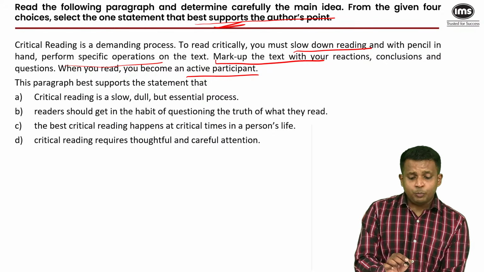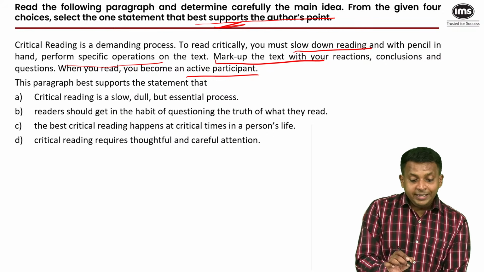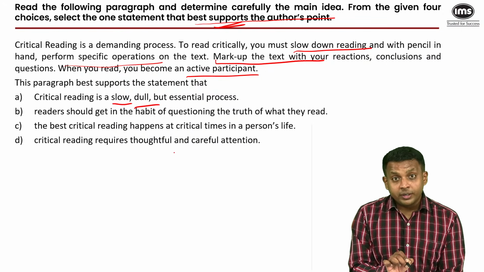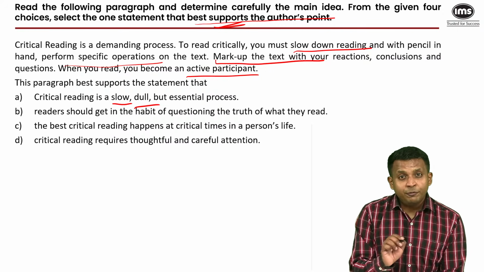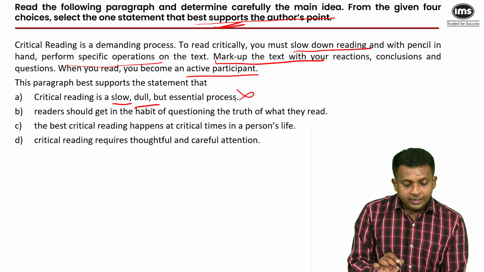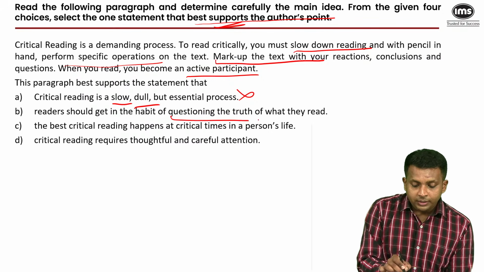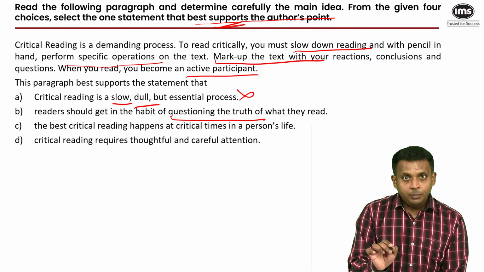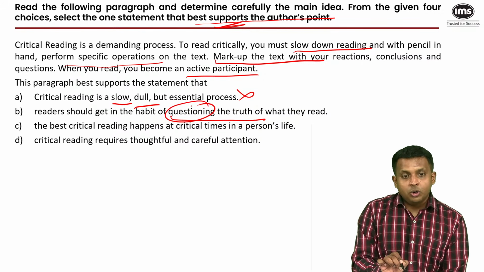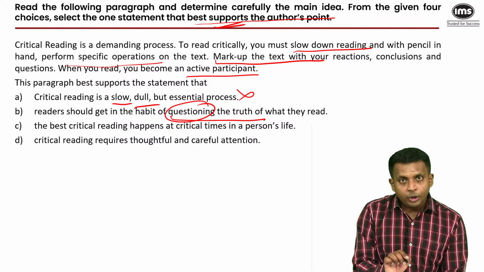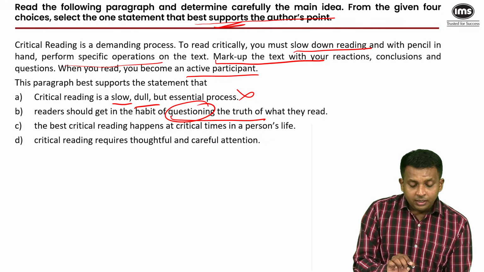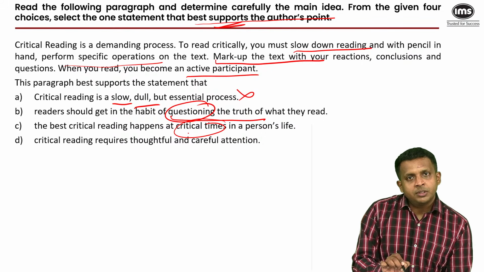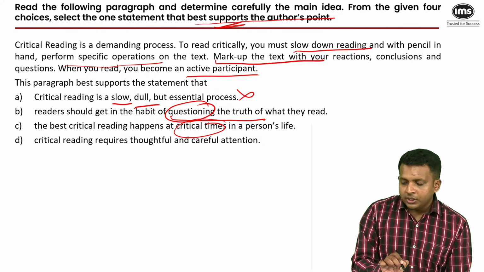So, the paragraph best supports the statement that critical reading is a slow, dull process. This negative tone for critical reading cannot be inferred from the passage. Eliminate. Readers should get in the habit of questioning the truth of what they read, like always be skeptical. Not the point. Questioning the truth is not the basis of critical reading according to the paragraph. The best critical reading happens at critical times in a person's life, but not at other times when the person is chill or relaxed. Not mentioned anywhere in the passage.